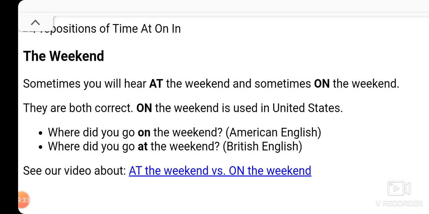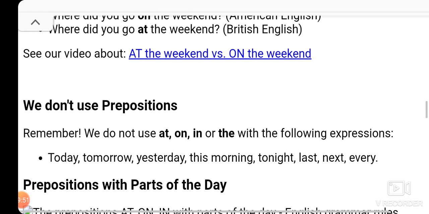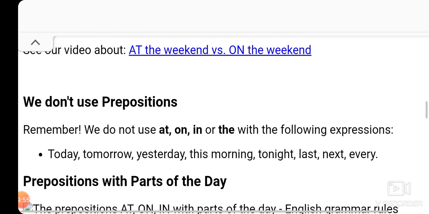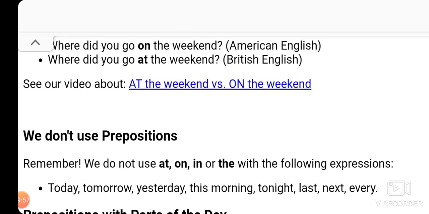"On the weekend" is used in the United States. Where did you go on the weekend? That's in American English. We use "on" with the weekend, but in British English we use "at" with the weekend. Where did you go at the weekend? That is in British English. So these both are okay, you can use either of them. That's another important thing that you should note down. It is going to help you to pass your test.